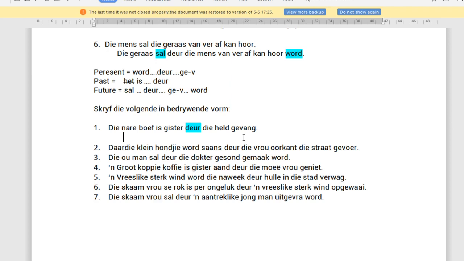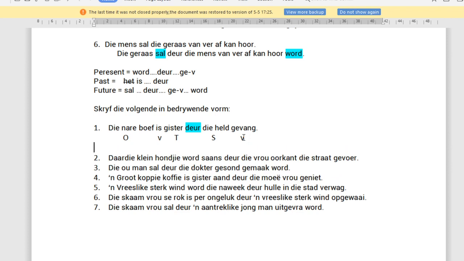So that means this is the object. We've got is as the verb. Gister is time. Whatever comes after the deur is the subject. And this has got a ge in front of it, so it must be a verb. What tense is this? It's is, so it's past tense.